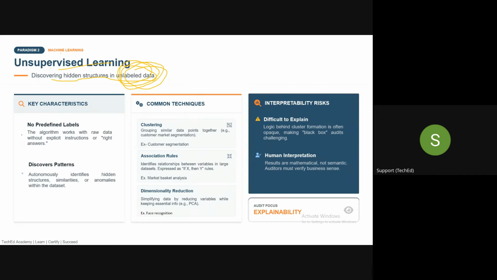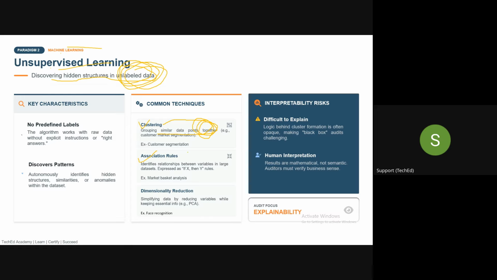In unsupervised learning, we have different techniques, guys. First is called clustering. Clustering means grouping the similar data points together. Second is association rule.